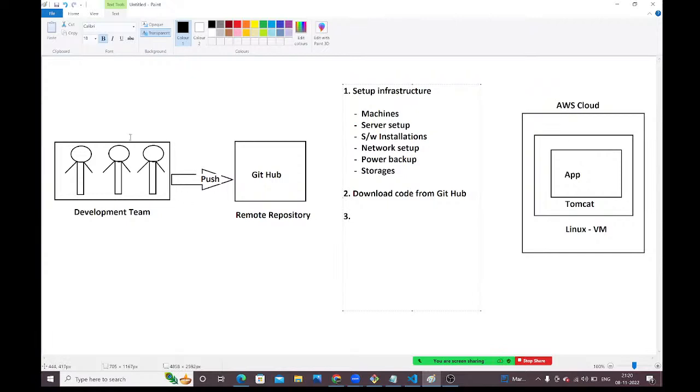But here we have the code in Java. This is the readable format, high level language. Computer can't understand the high level language. So we need to convert that high level language into low level language, a system understandable format. For that, we are going to use compilers. The Java compiler will compile the code. Compiling the code means converting from high level language to system understandable format.